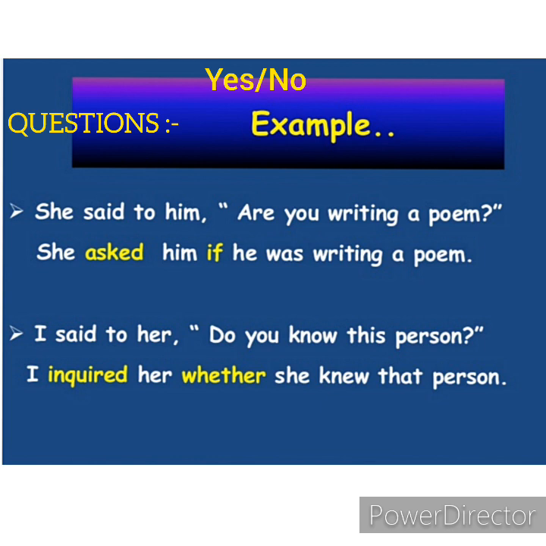For example, she said to him, "Are you writing a poem?" This is yes-no question as it starts with helping verb are. So first of all, said to is changed to asked and in place of inverted comma, if or whether is used. And are you writing a poem? It will change into a statement, he was writing a poem. Question mark is removed.